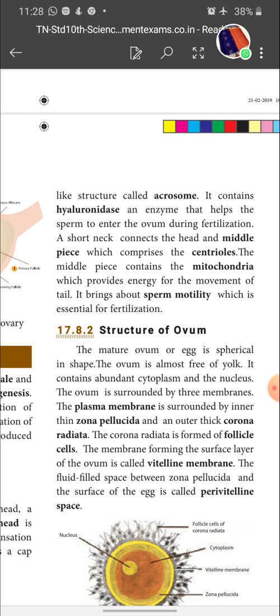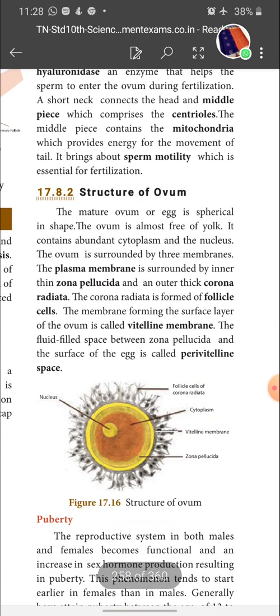Next we will see about the short neck. It is a short neck which connects the head and middle piece. This neck region consists of centriole. Next we will see about the middle piece. The middle piece consists of mitochondria. This mitochondria helps to provide energy. This energy helps in the movement of sperm, which is essential for fertilization. That's it. Next we are going to see the structure of ovum.